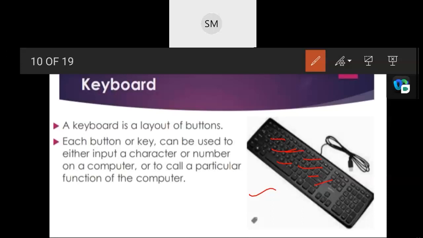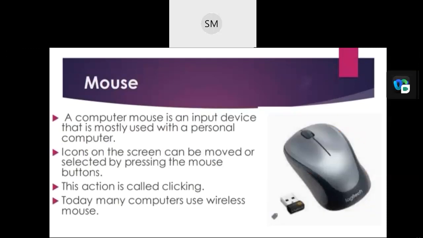So a keyboard can be joined to the computer using a wire. See the wire? By using a wire, you can join this to your computer, but it can also be wireless nowadays. How do we join those? Those use Bluetooth. Today, most keyboards that use wires connect to a USB port on the computer. The next input device is